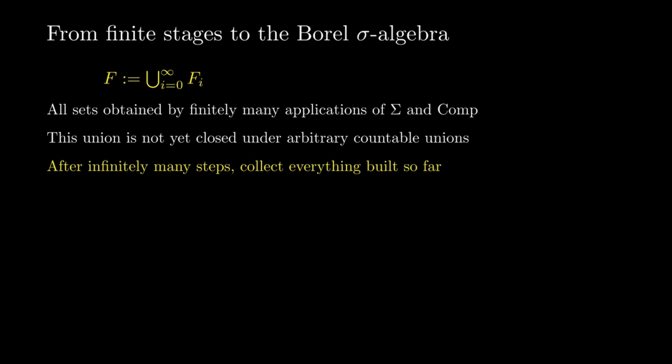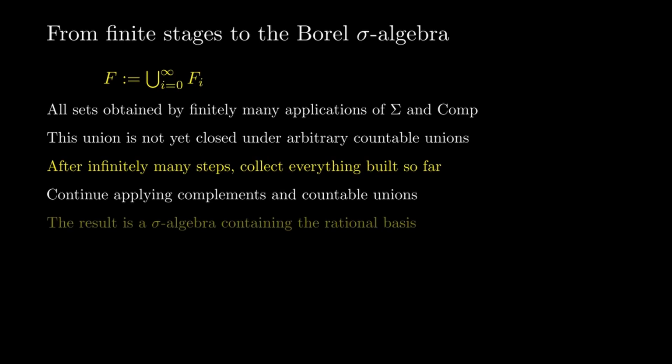After infinitely many stages, we gather everything built so far and continue applying the same rules. With this rule, the resulting family is closed under complements and countable unions. Therefore, the final family is a sigma-algebra containing the rational interval basis. By definition, this sigma-algebra is exactly the Borel sigma-algebra on the real line.